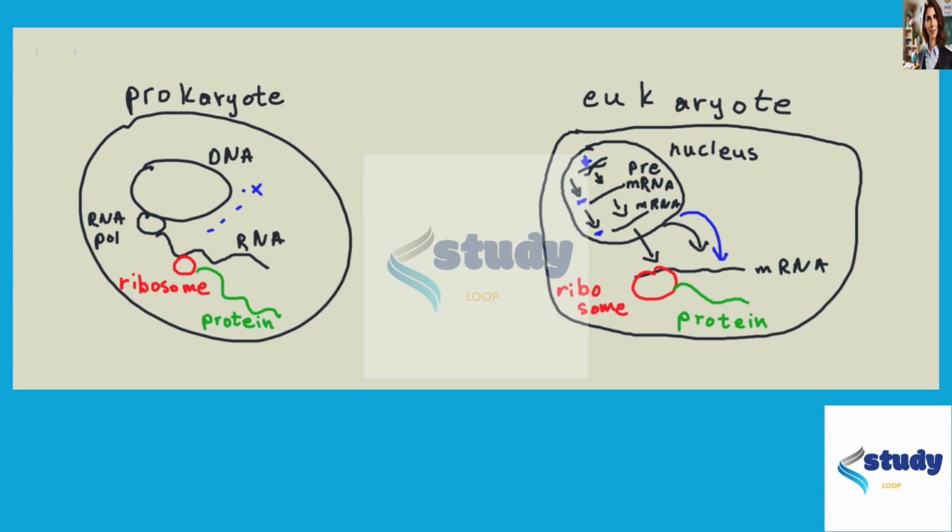Okay, so now let's look at our answer choices and see which one is correct. So choice A, prokaryotes show co-transcriptional translation. Yes, that statement is correct. Whereas eukaryotes perform transcription prior to translation. Yes, that is correct, and that is what we're seeing here. Transcription happens in the nucleus, translation happens in the cytoplasm.